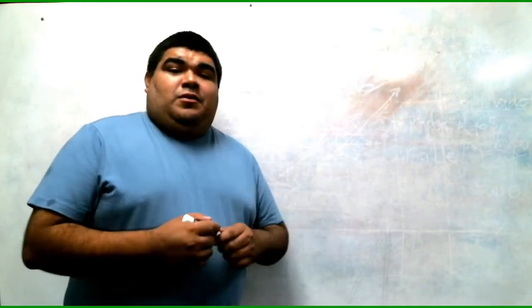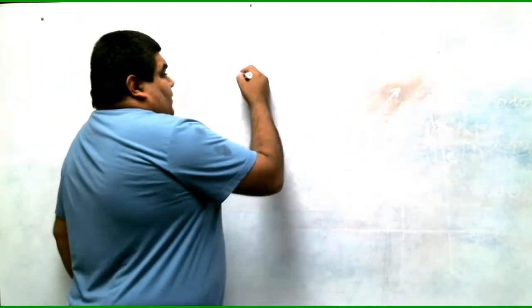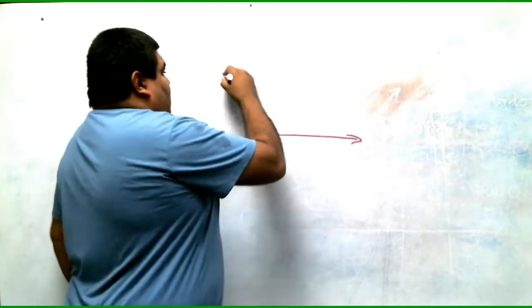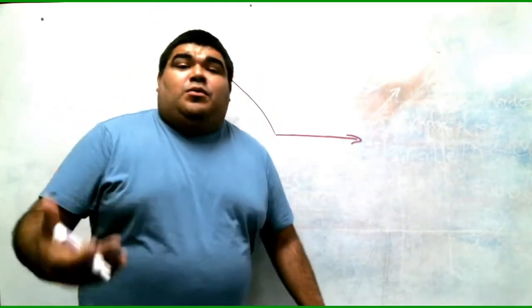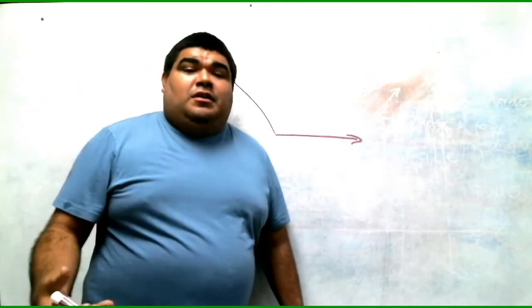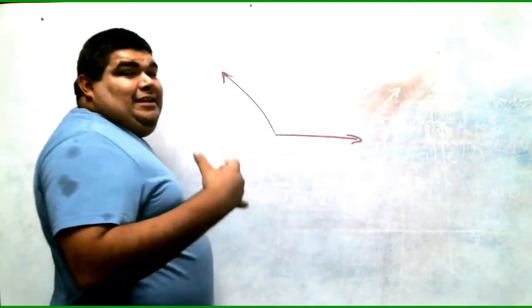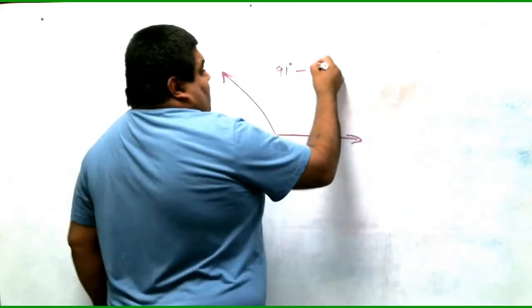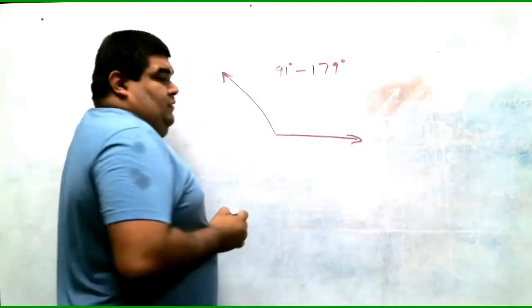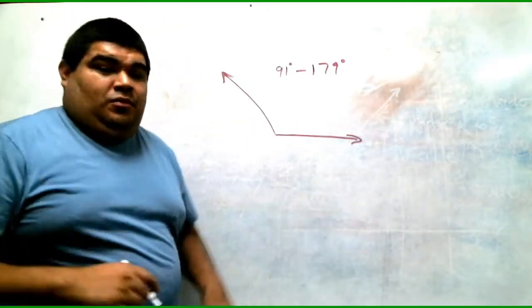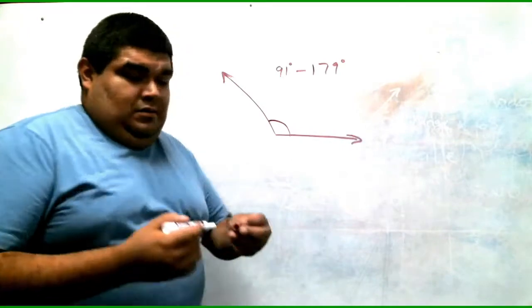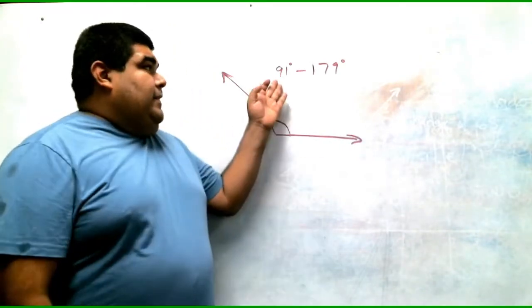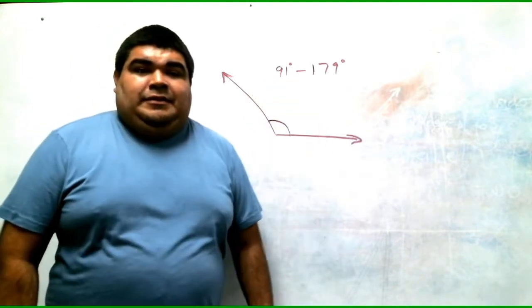An obtuse angle is an angle that opens up a little more than an L, okay? So remember, we kind of already covered right, obtuse, acute. So acute opens more than 90, so it's between 91 degrees and 179 degrees, okay? An obtuse angle opens more than 90. So it's between 91 and 179 degrees.